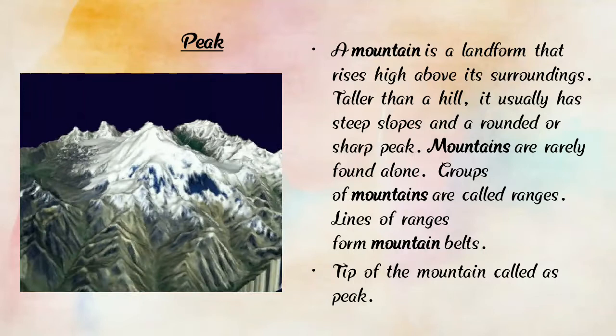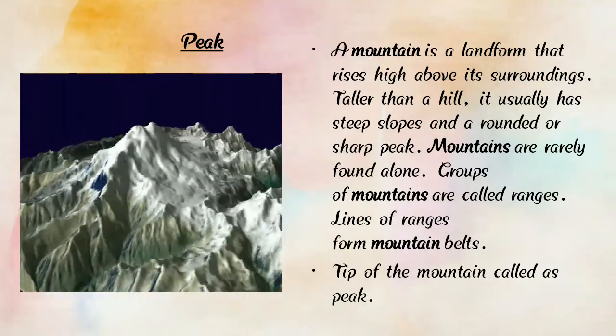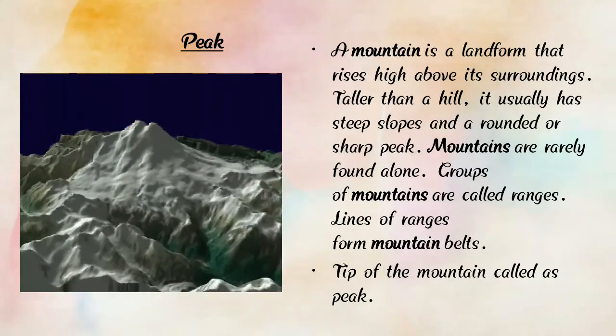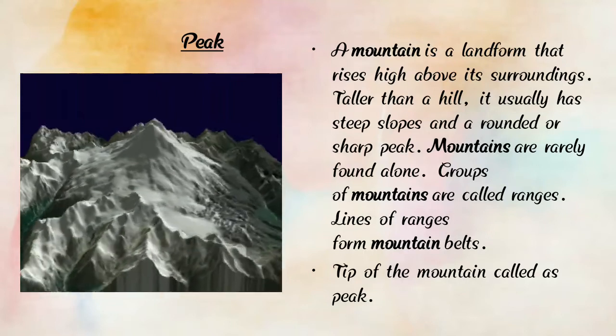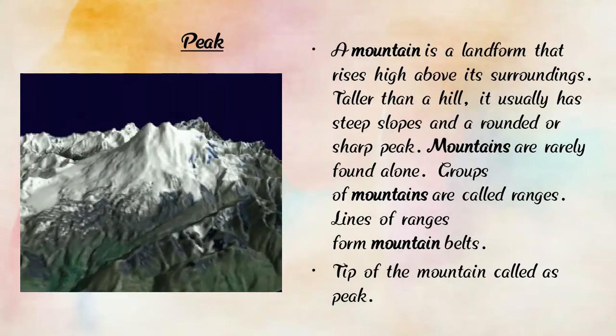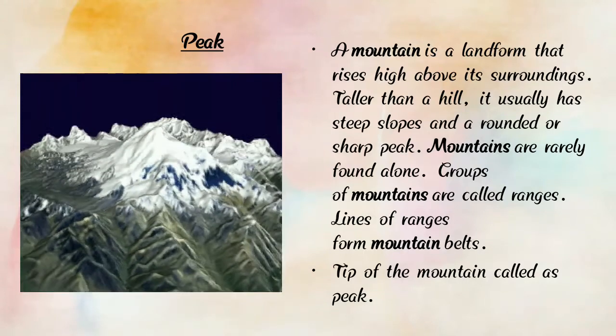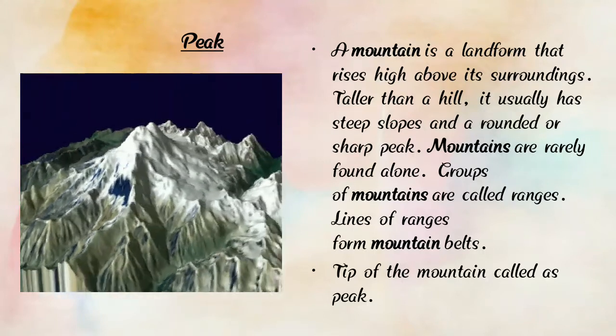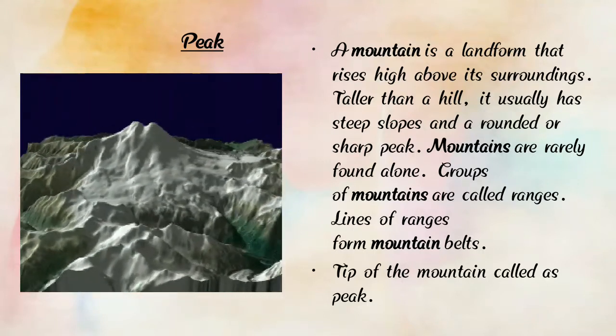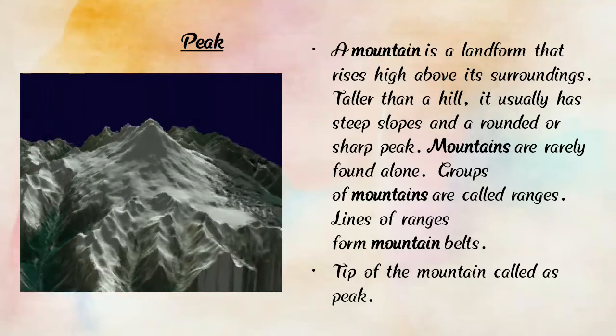Here we can find a sharp peak. Mountains are rarely found alone. A group of mountains is called a range, and lines of ranges form the mountain belts.